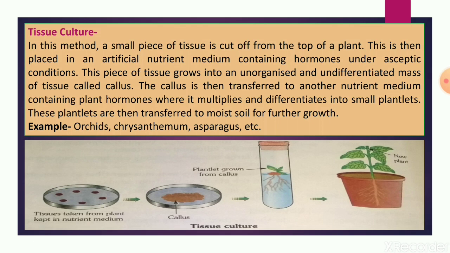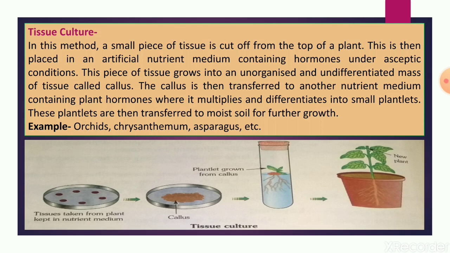Then this callus is transferred to another nutrient medium which contains plant hormones, where it multiplies and differentiates into small plantlets. These hormones induce roots, shoots and leaves in the callus, and after some time small plantlets are formed. Now these plantlets are transferred to moist soil for further growth.